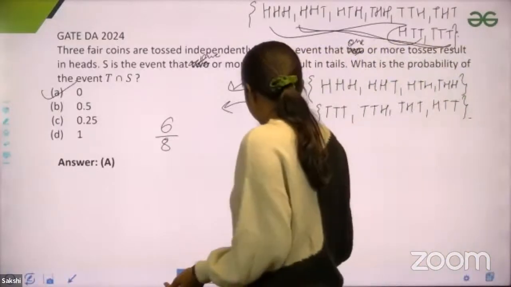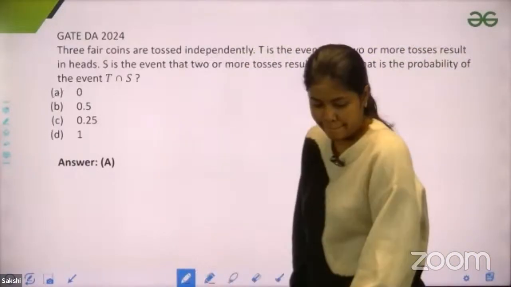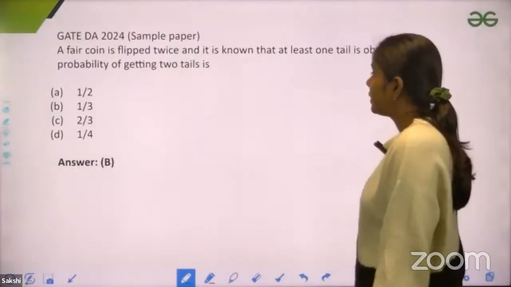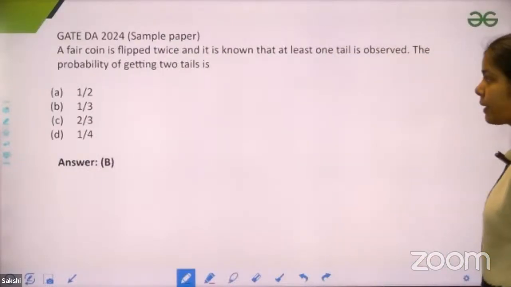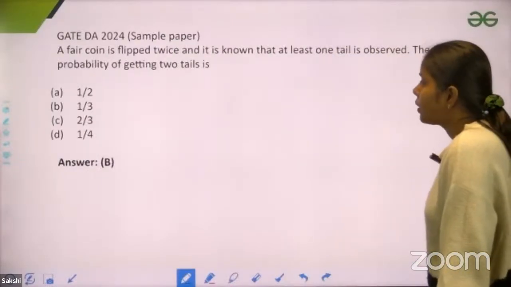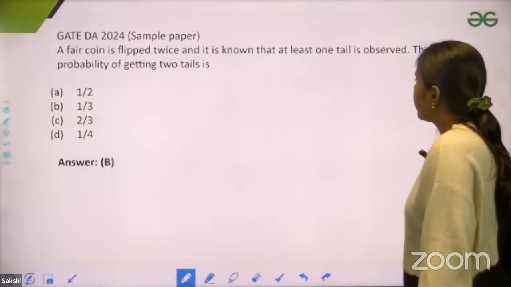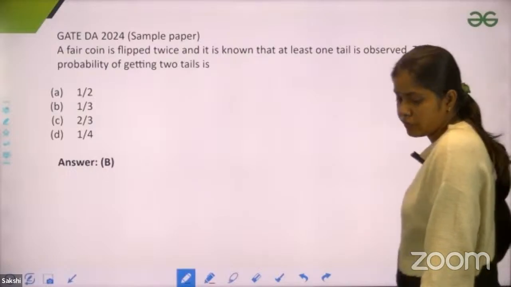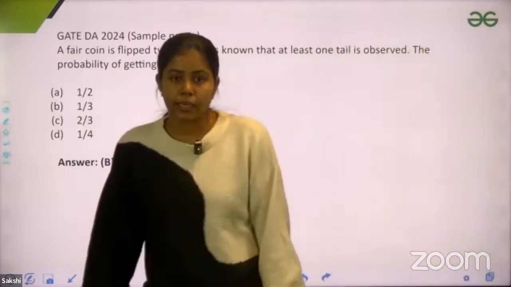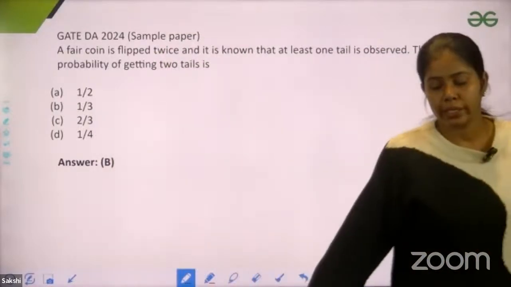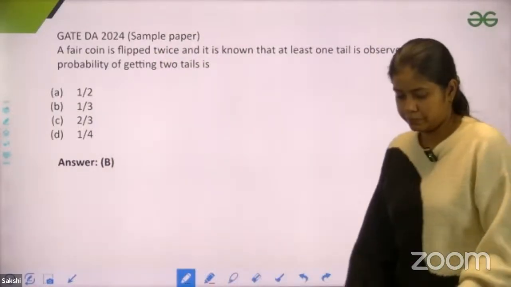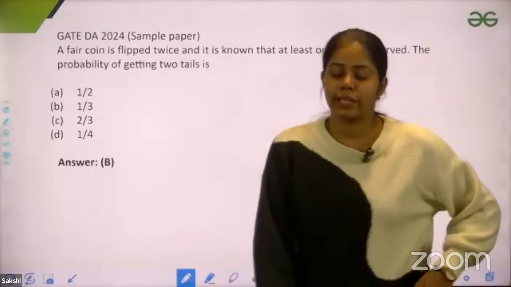Okay, let's move forward. This is another question, and they have asked it in a sample paper. A fair coin is flipped twice and it is known that one tail is observed. The probability of getting two tails is? Can you guys tell me the probability of getting two tails?